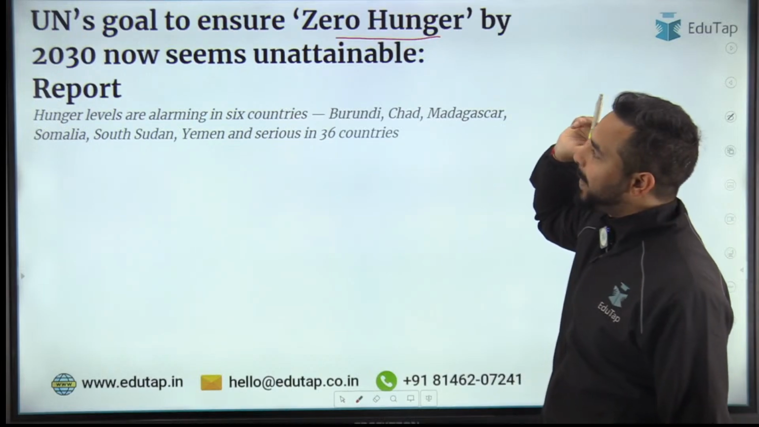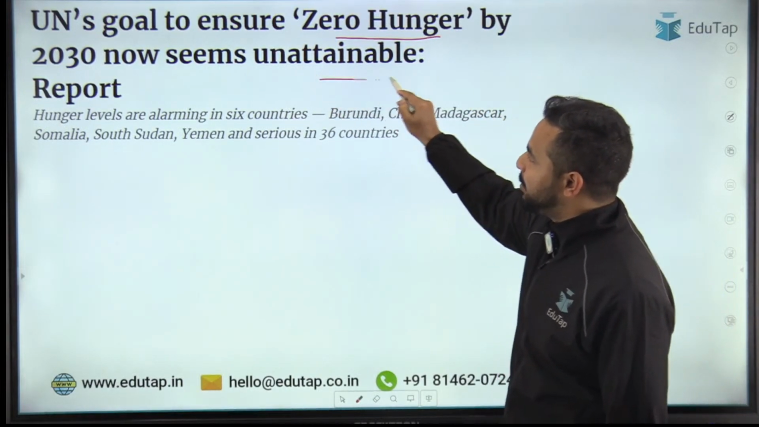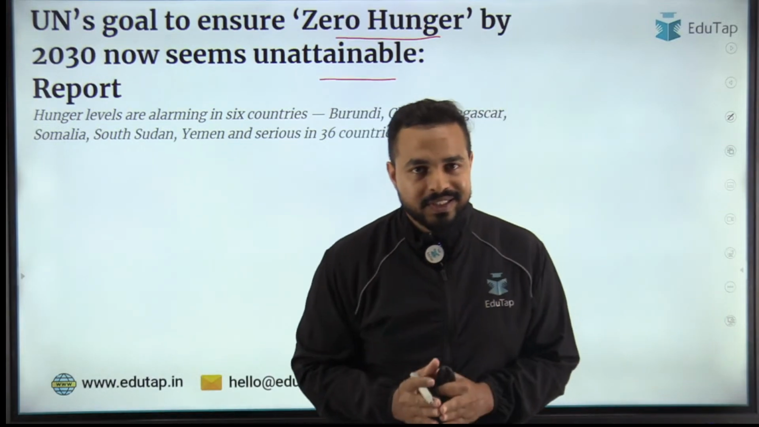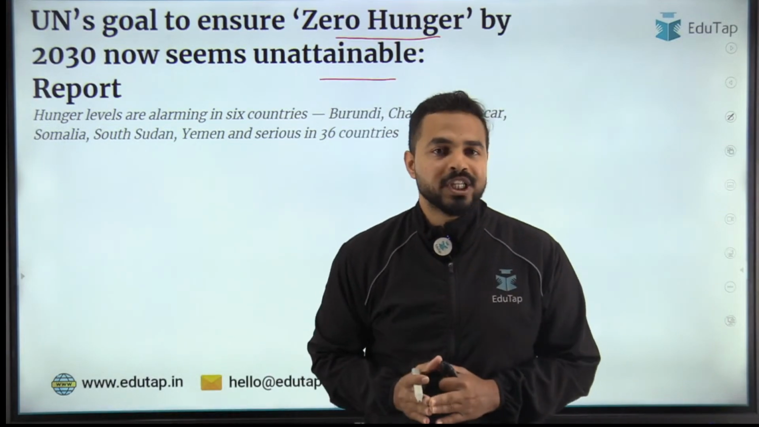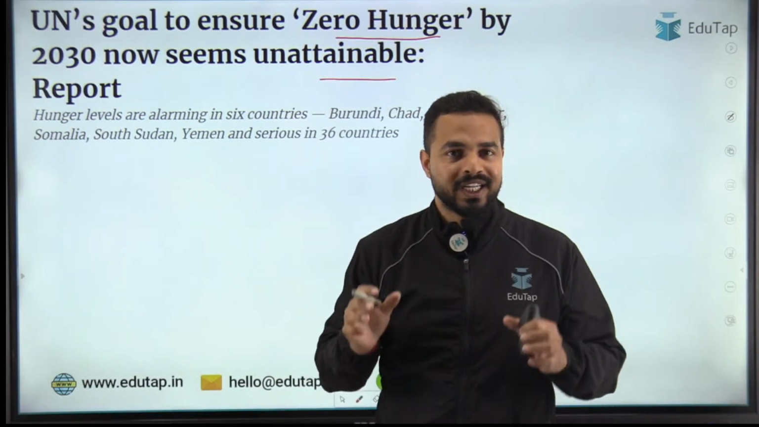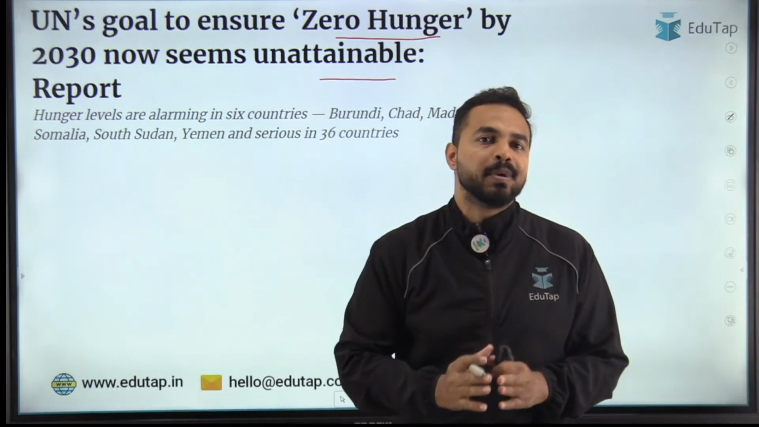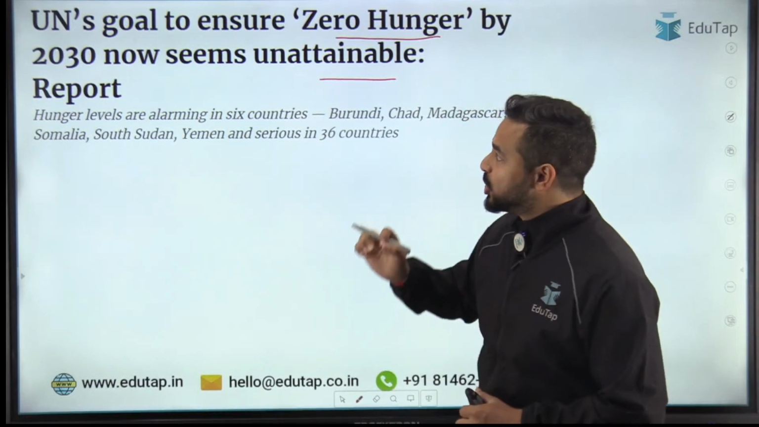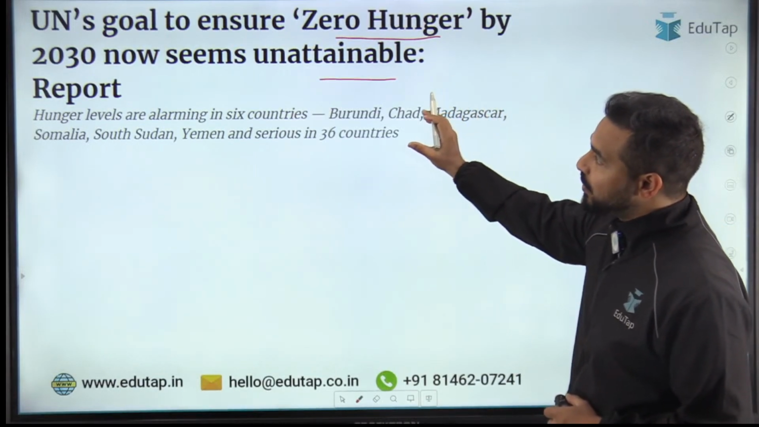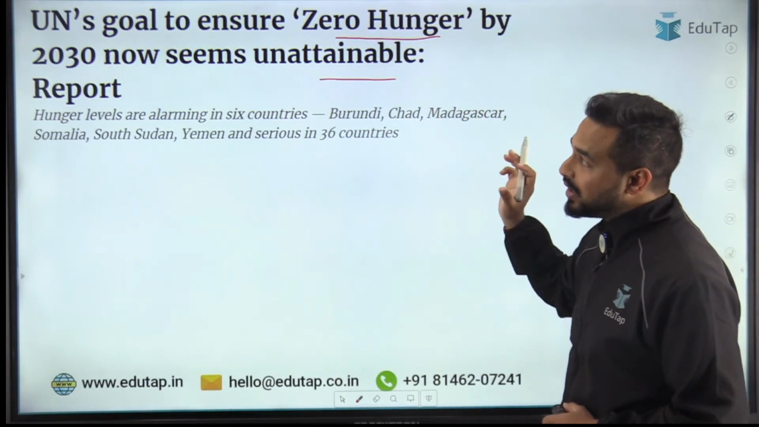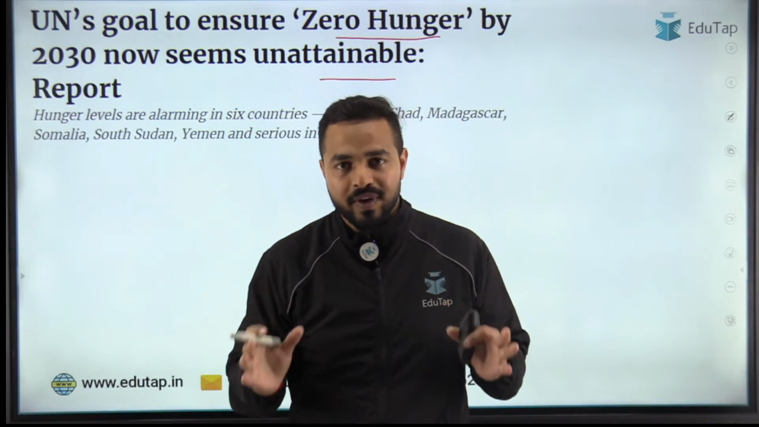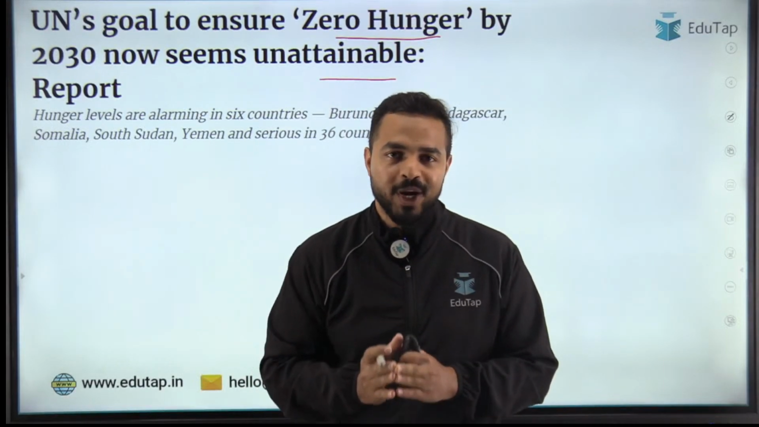Here you can see: the United Nations goal to ensure zero hunger by 2030 seems unattainable. We all know that we have Sustainable Development Goals that we want to achieve by the year 2030, and zero hunger is a very important goal that has been included in the Sustainable Development Goals list. You can see from the headline that zero hunger, the goal set by the United Nations for everyone to achieve by 2030, seems unattainable for the world.